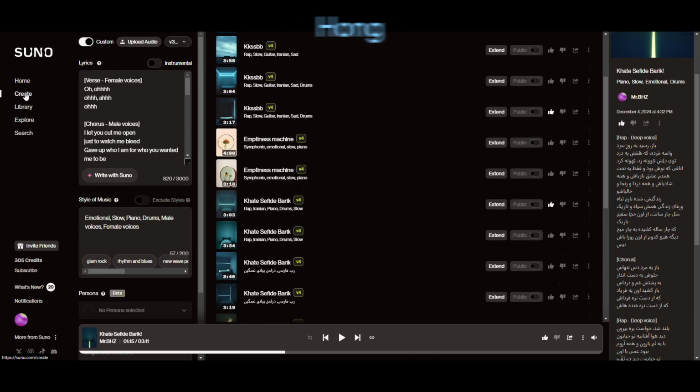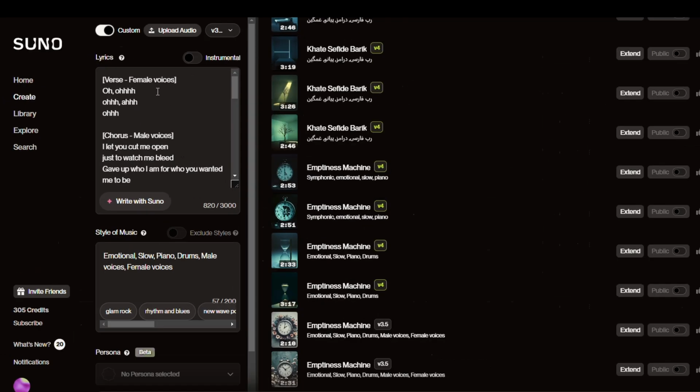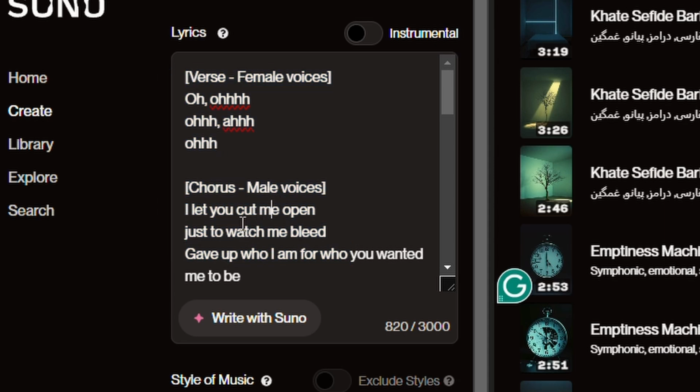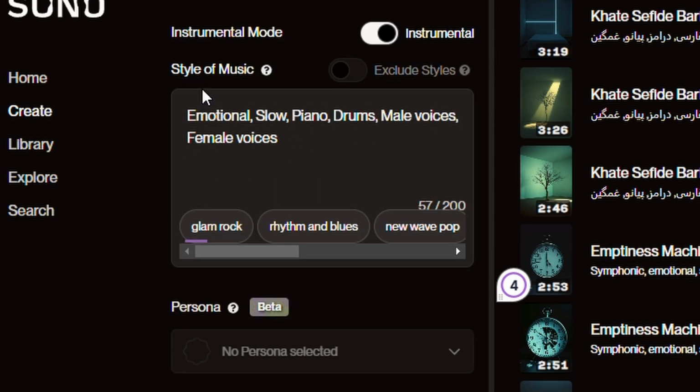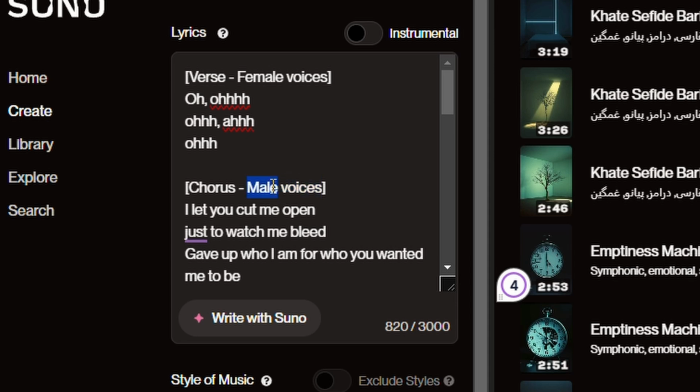So first you need to go to the Create tab, and then there is lyrics if you want your song to be custom, which I highly recommend because the AI doesn't make good songs unless you have lyrics and style of the music. Make sure the custom toggle is on. If you subscribe to the Pro version, you can have V4, but since I'm not, V3.5 is already selected. And then here in the lyrics, if your song is not instrumental, you can provide lyrics in here. As you can see, I included female voices, male voices, different things, which I'll dive into later.